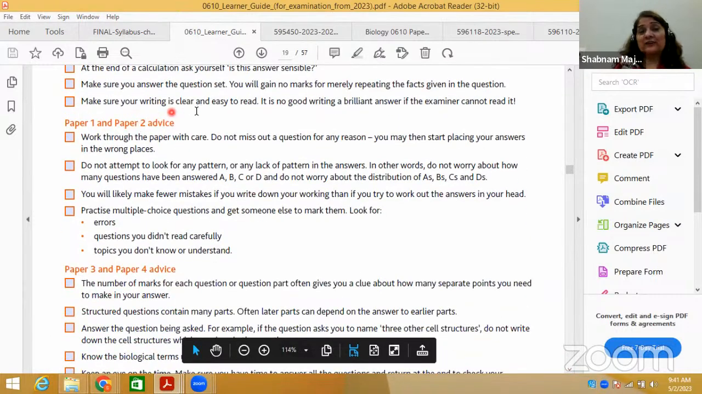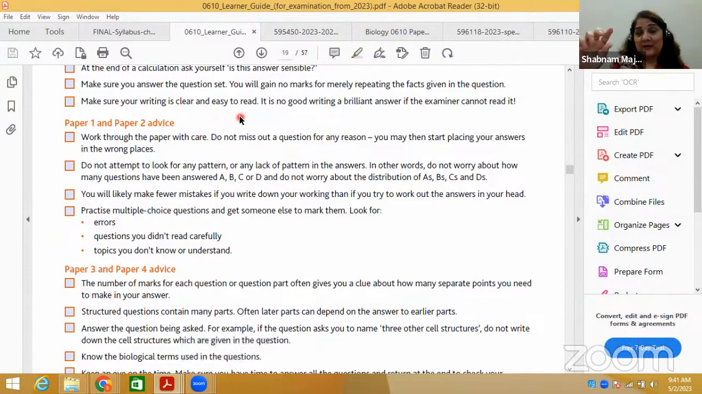Make sure your writing is clear. Readable writing is very important. It should be very clear and readable; it should not be very big and it should not be very small. For example, I'm giving you an example.